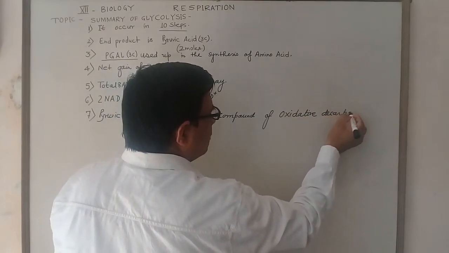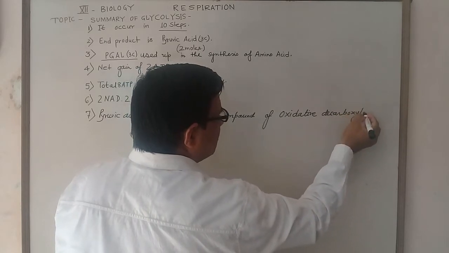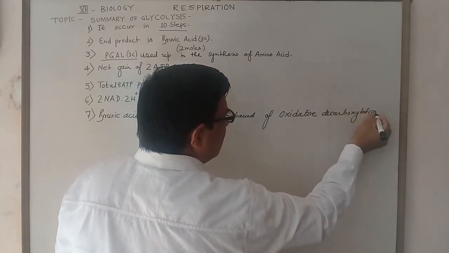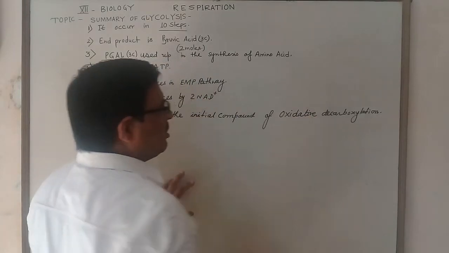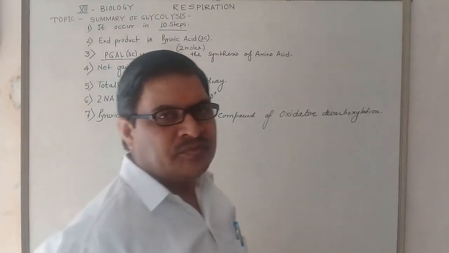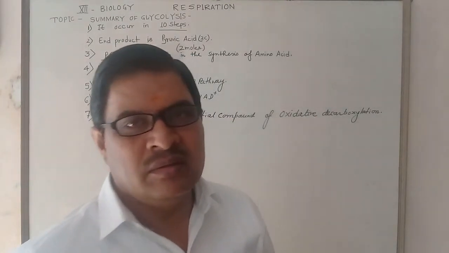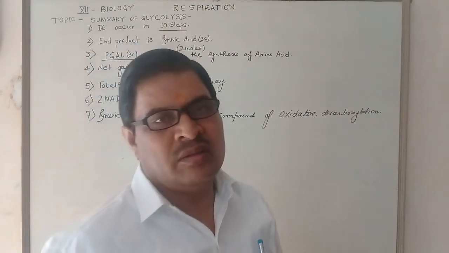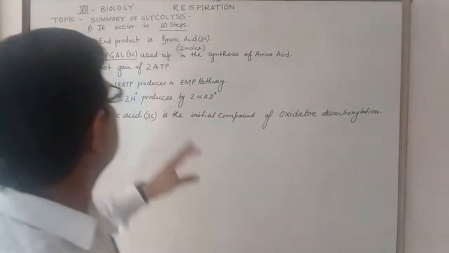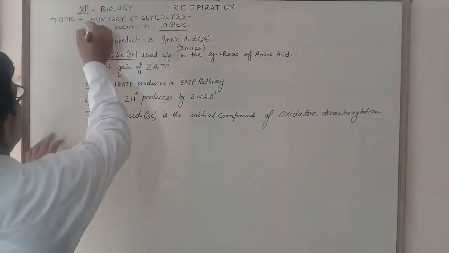Oxidative decarboxylation means decarboxylation that occurs in the presence of oxygen in the mitochondria. So this is the summary of glycolysis.